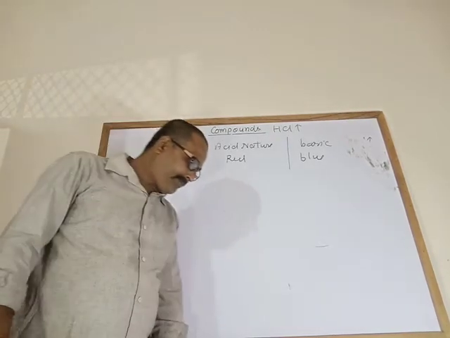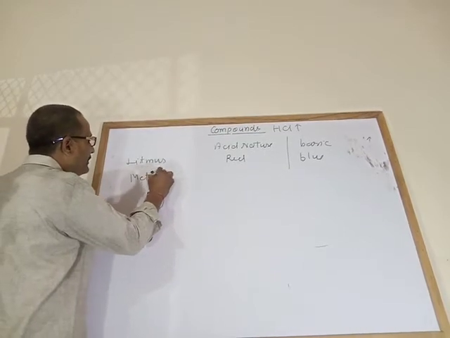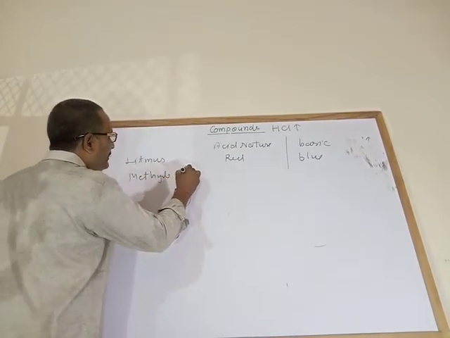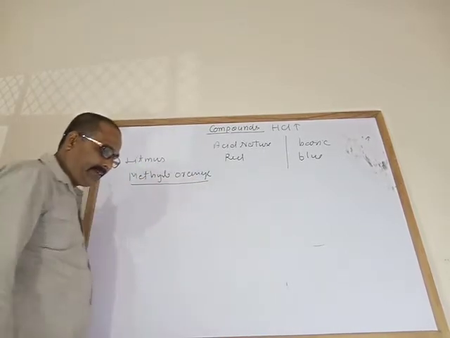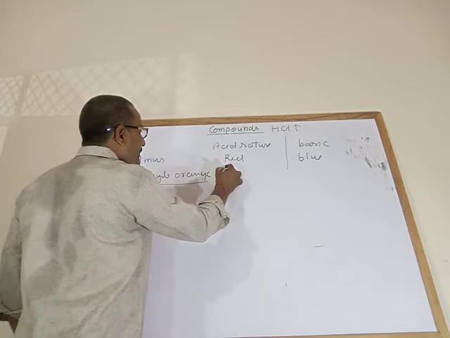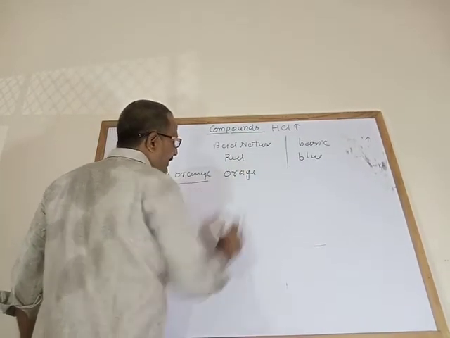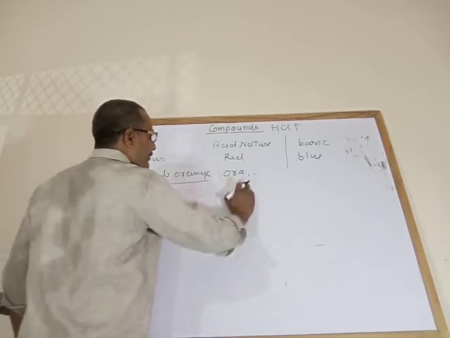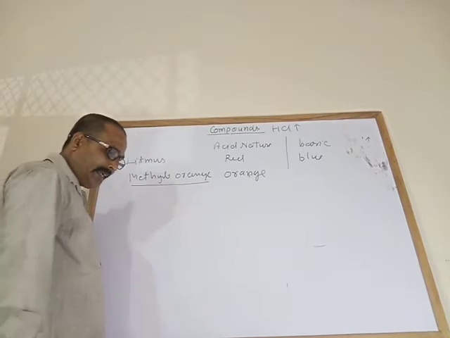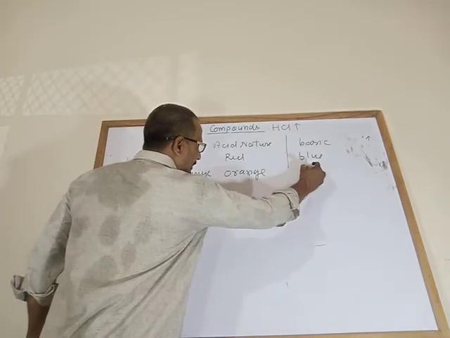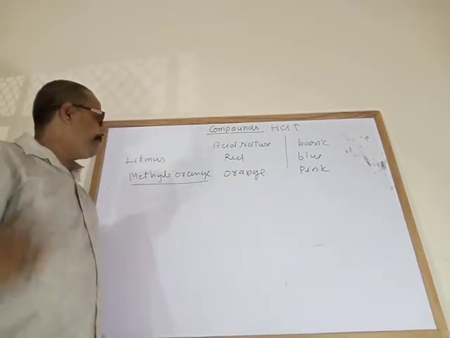Second one, methyl orange, that is orange in color. In acidic medium, it will be orange in color. In basic medium, it will be pink in color. I have already explained this in the acid base chapter.